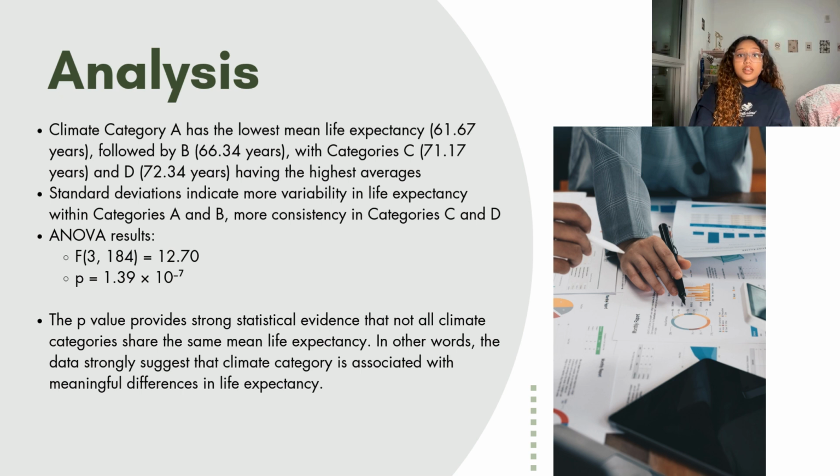substantial. Now that I've shown the descriptive statistics and visuals, I want to highlight what the patterns in the data actually mean. If you look at the averages that are listed, there is a very clear upward trend as the climate becomes cooler. Climate category A has the lowest mean life expectancy, around 61.7 years, while climate category D has the highest, at 72.3 years. This is roughly a 10-year difference between the warmest and coldest groups, which is quite a substantial gap when you look at national populations.